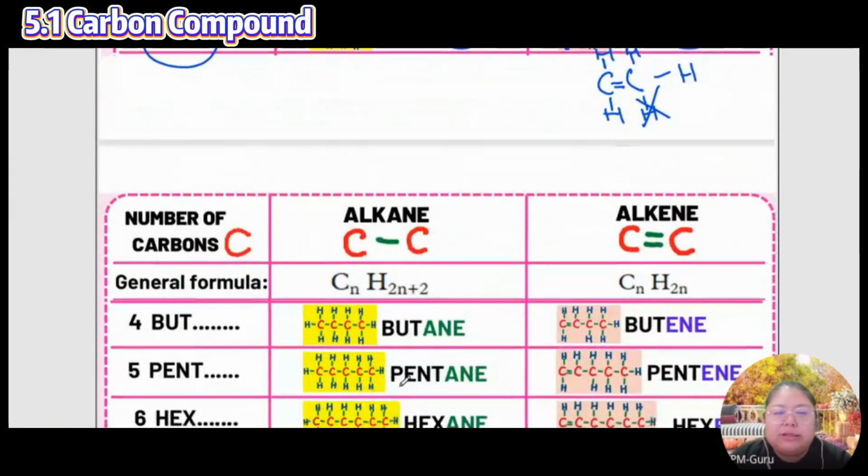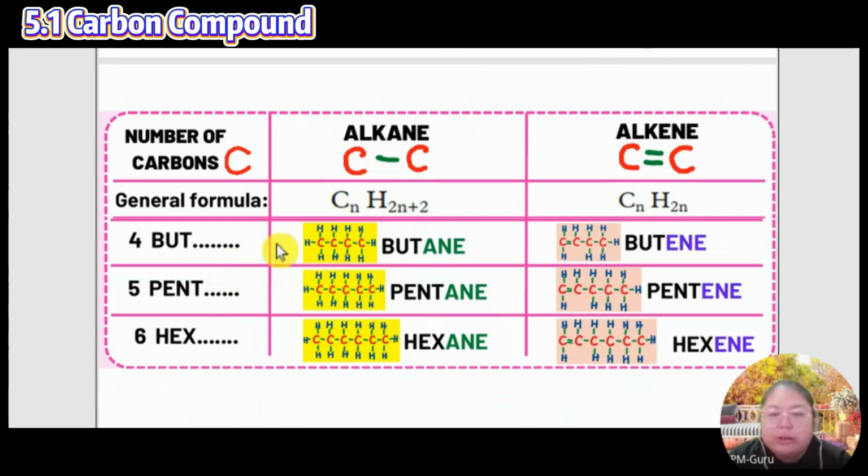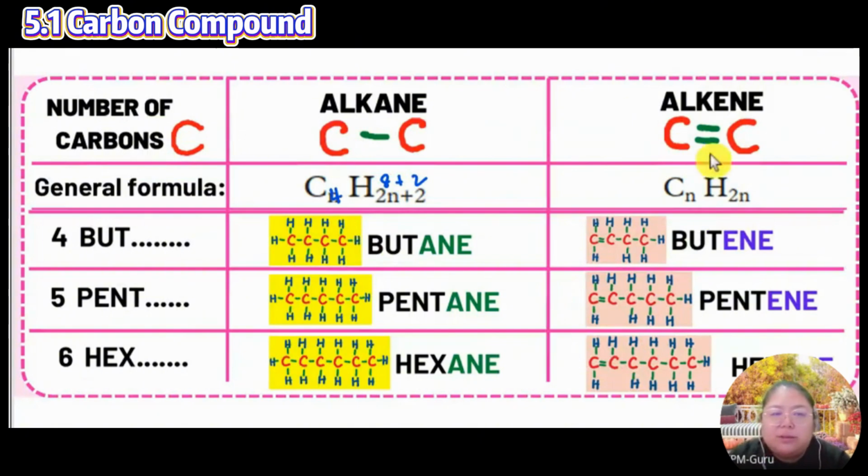Okay, we continue to see number 4. Number 4, they say butane. Butane, so you have 4 here, 4 times 2 is 8, plus 2, 10. 10 H. Okay, now you can see this one. I'm going to zoom. This one supposed to be 4, 4 times 2 is 8, is it? So you can see the upper part they put H already. So this one is a double, then they never put an H on the empty one. This one I need to ask why, because I observe so many times they draw like this. This one is empty, so for the rest they draw the H. Then for this extra one, I put the H at the side.